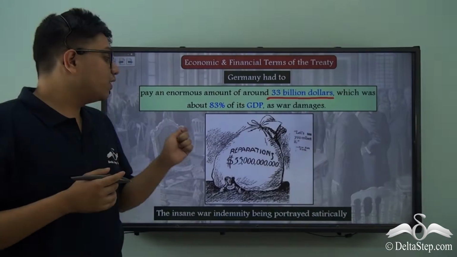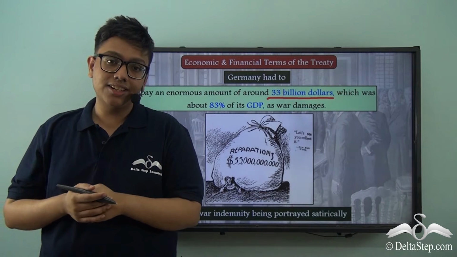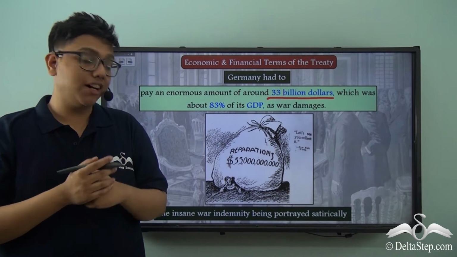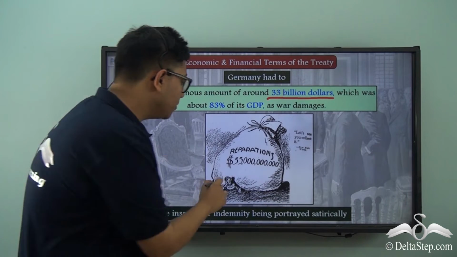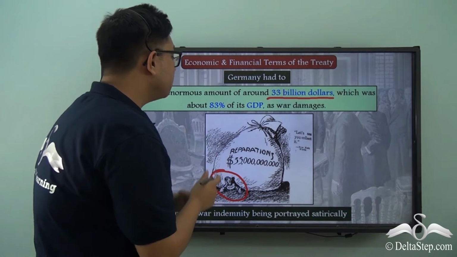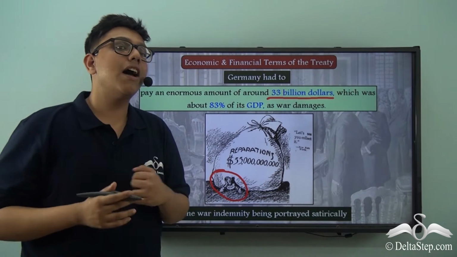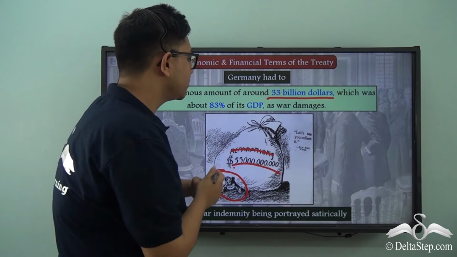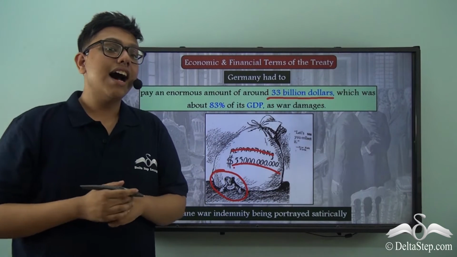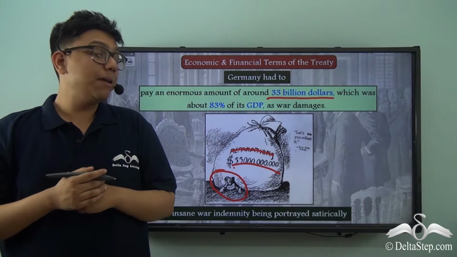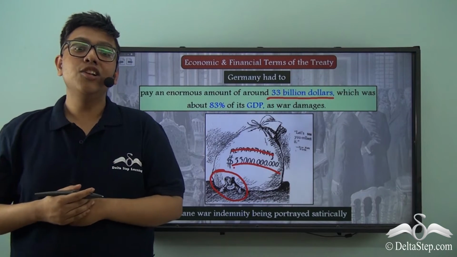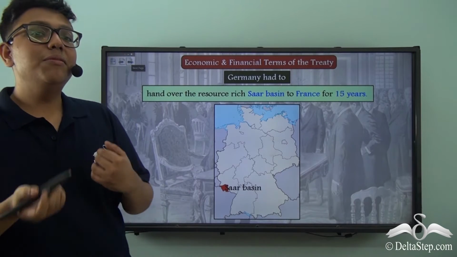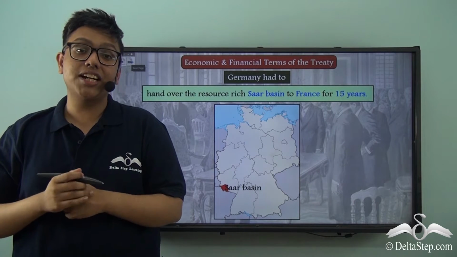Now, this particular picture is a satirical representation of how insane and enormous the amount of this reparation was. As you can see, Germany right over here is being burdened by this huge bag of money which says reparations amounting to $33 billion, and it shows how increasingly impossible it was for Germany to pay this amount of money. But now Germany happens to be a resource-rich country, right?